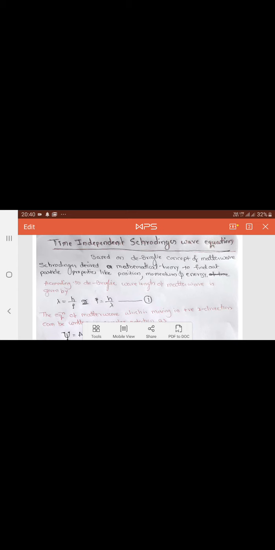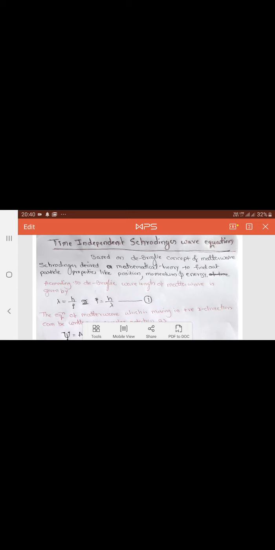Okay, students. Today I am going to discuss one of the important aspects of quantum mechanics, that is the time independent Schrodinger wave equation. It's a very important derivation in quantum mechanics because using this equation we can find out the particle properties like position, momentum, and energy. Schrodinger derived this equation using de Broglie's concept of wave nature.